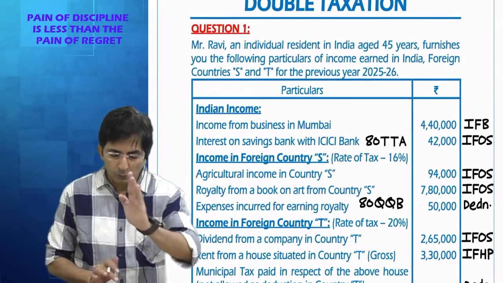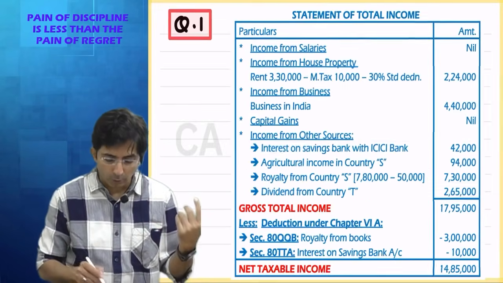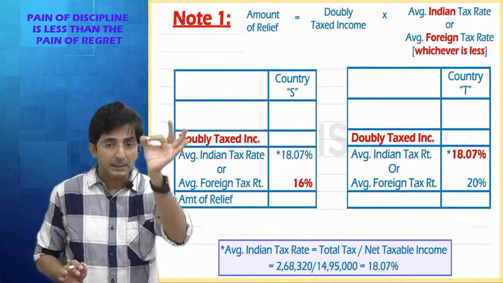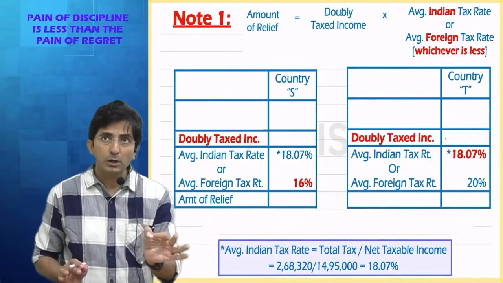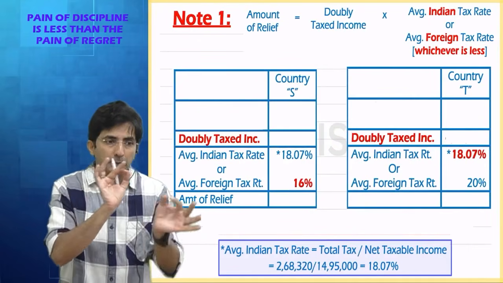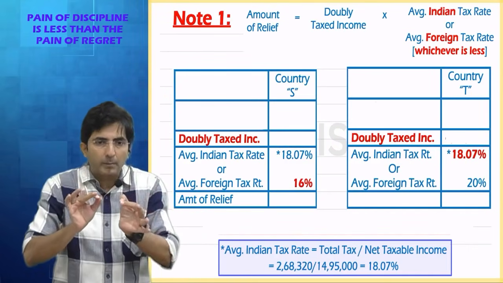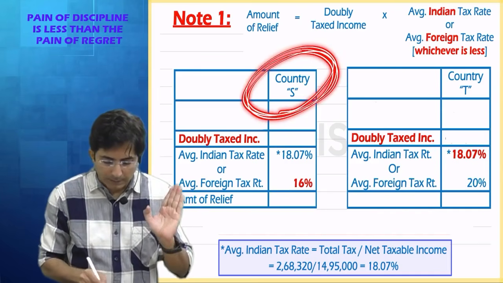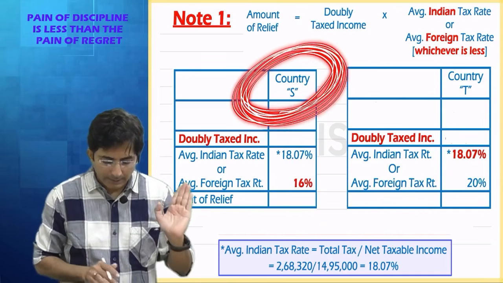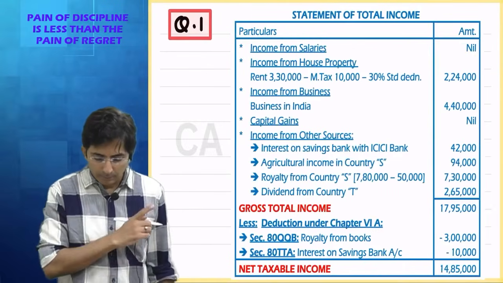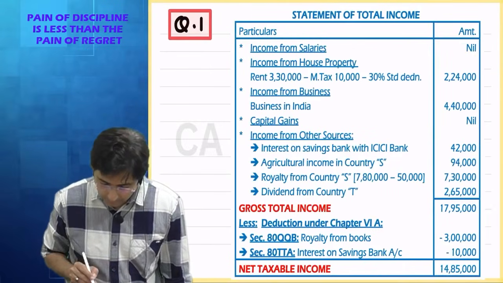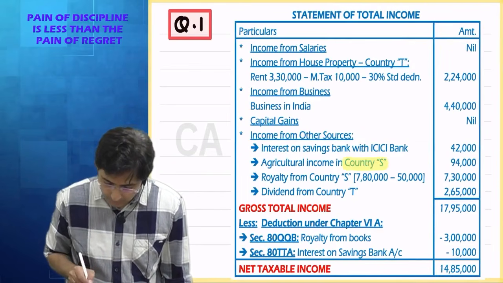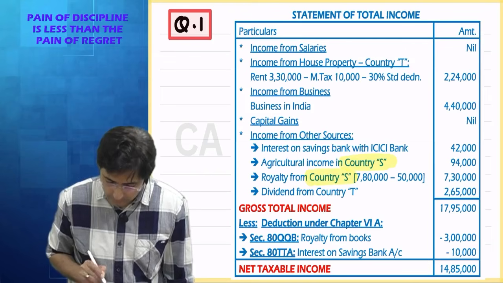See, fix certain rules. Whenever you want to search doubly taxed income, you have to search the answer. And there also you have to search foreign income, because it is the foreign income which has become the victim of double tax. So see, I'll go country wise. First let us focus on country S. Let me highlight. Where is country S? This is country S.